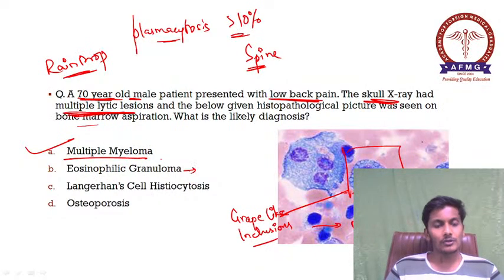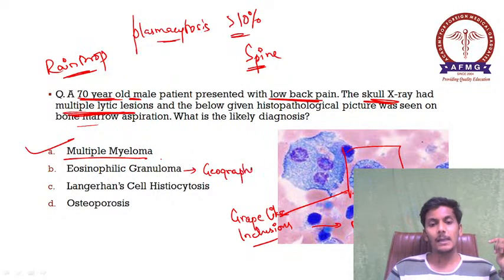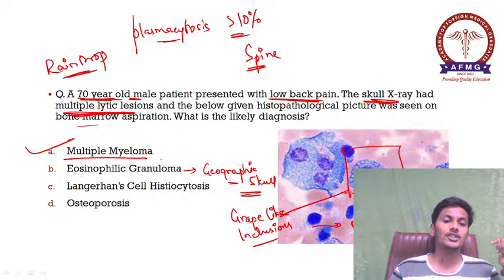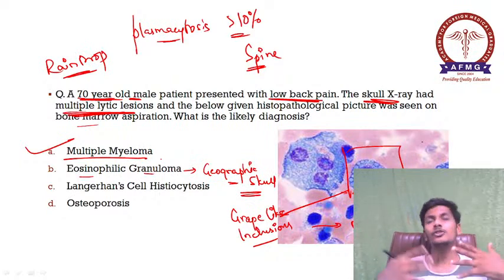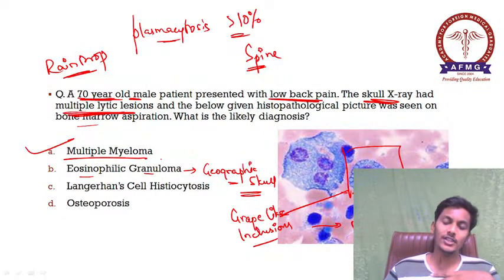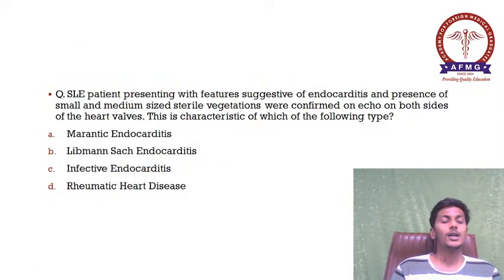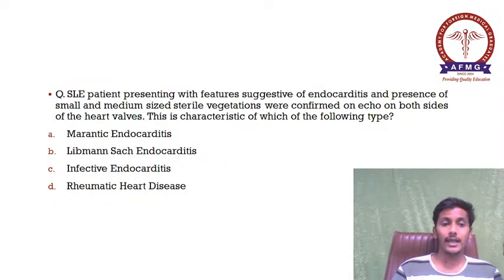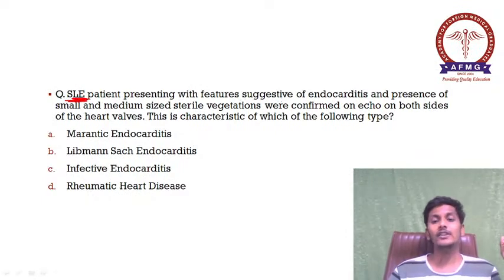Eosinophilic granuloma में also we can find a single multiple lytic lesion on the skull, and that is known as your geographic skull. Okay, that mostly affects your children. So eosinophilic granuloma mostly affects your childhood age group. Important.